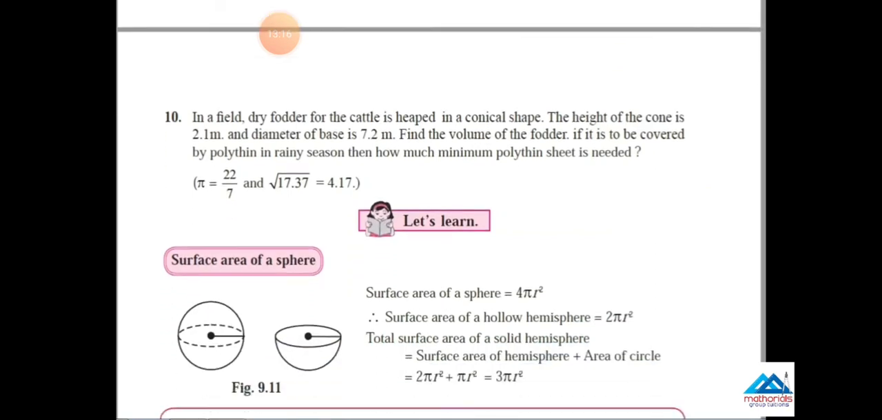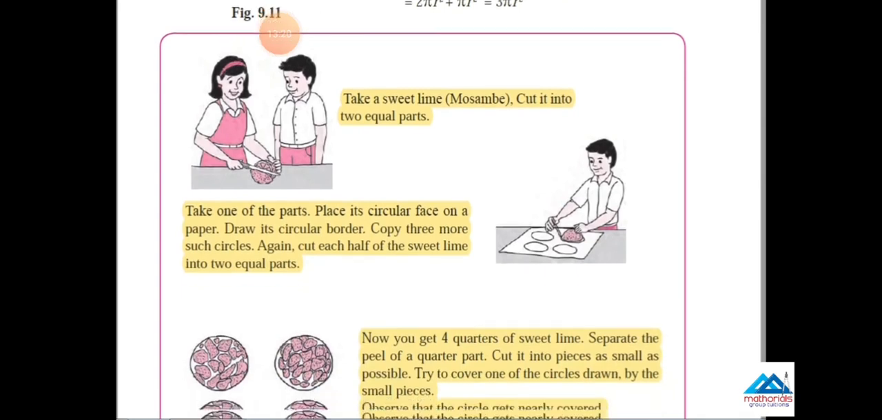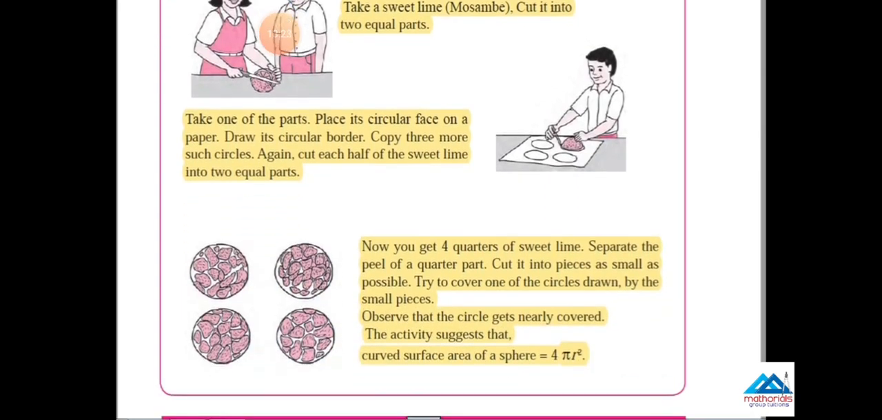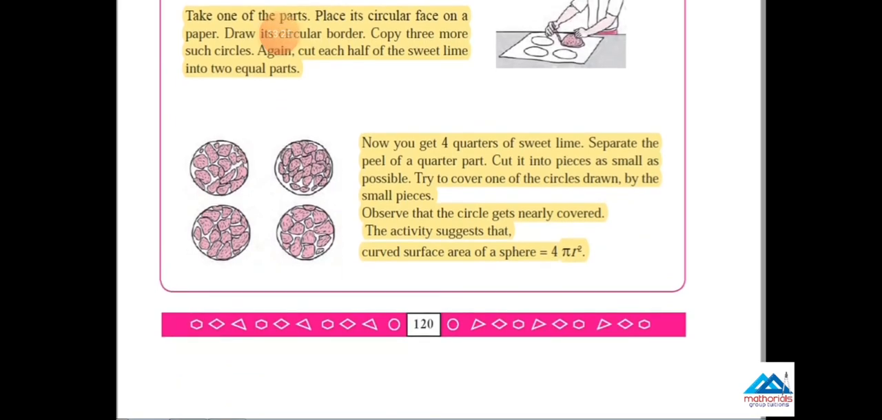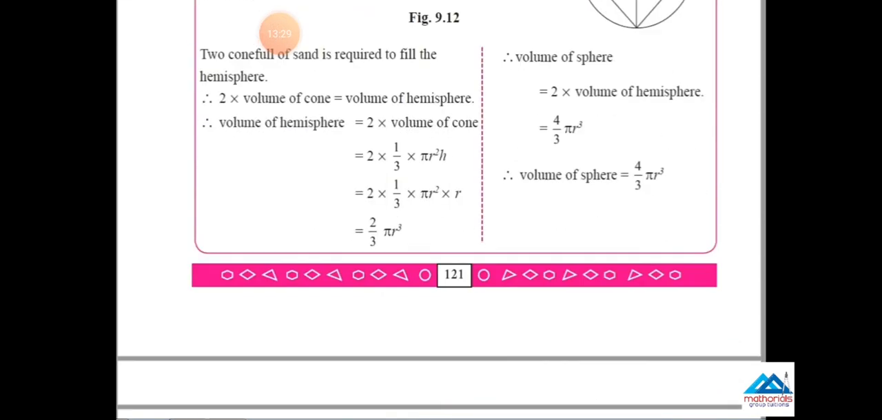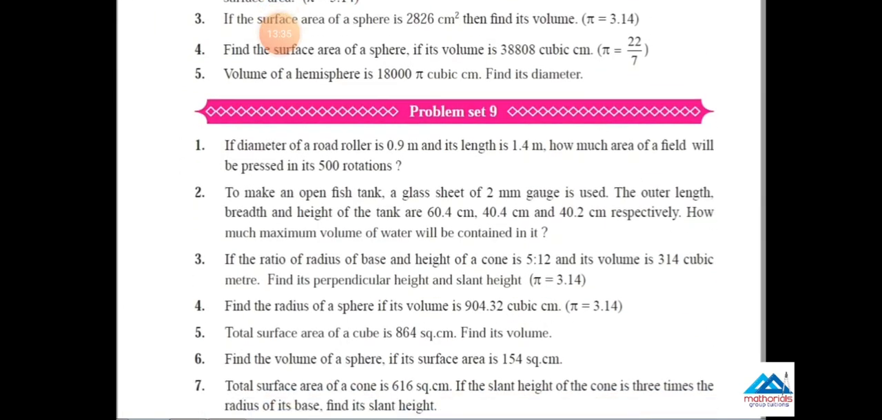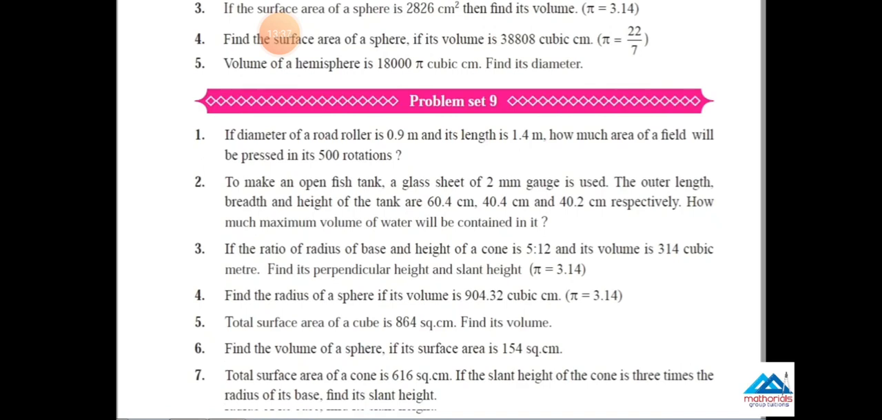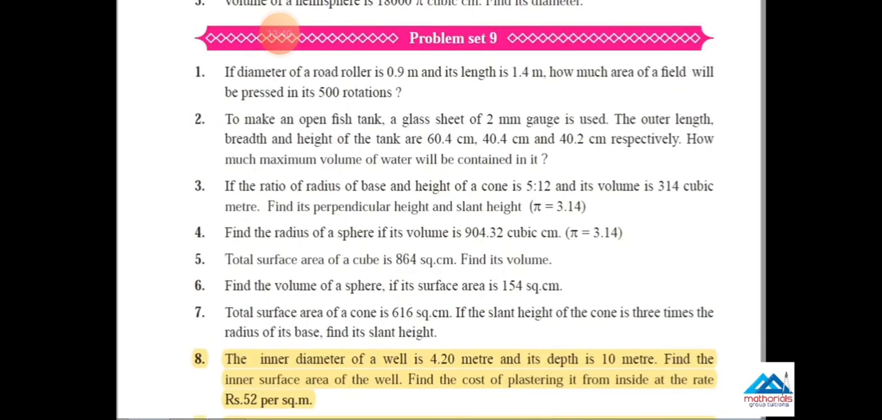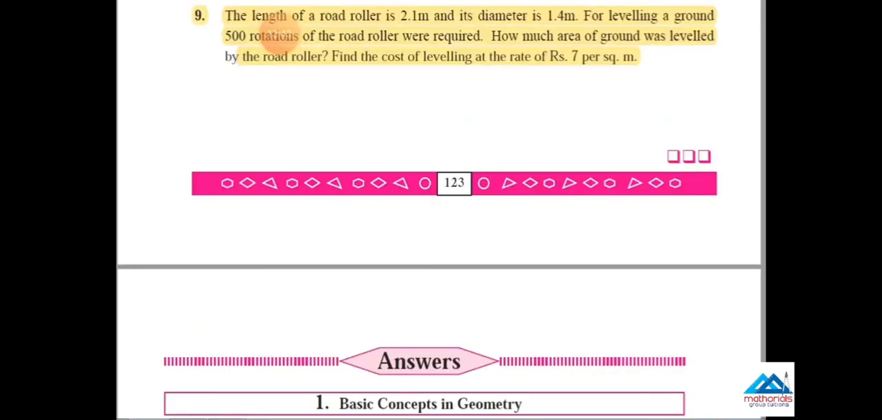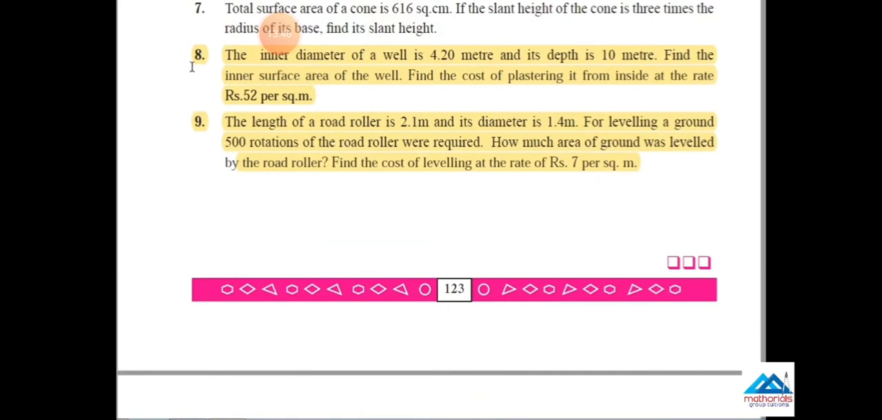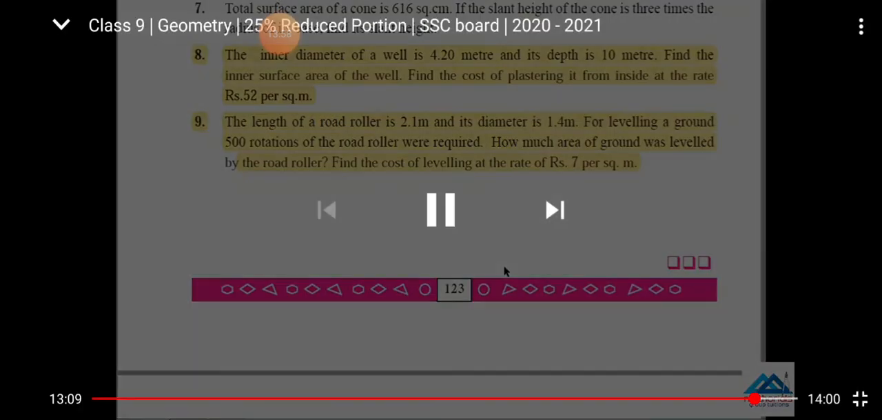Now after that, turn the page: surface area and volume, page number 120. This activity has been reduced from your syllabus. Cancel this activity. Now the last one, problem set 9, page number 123. Main question numbers 8 and 9 have been reduced from your syllabus for only this academic year 2020-21.